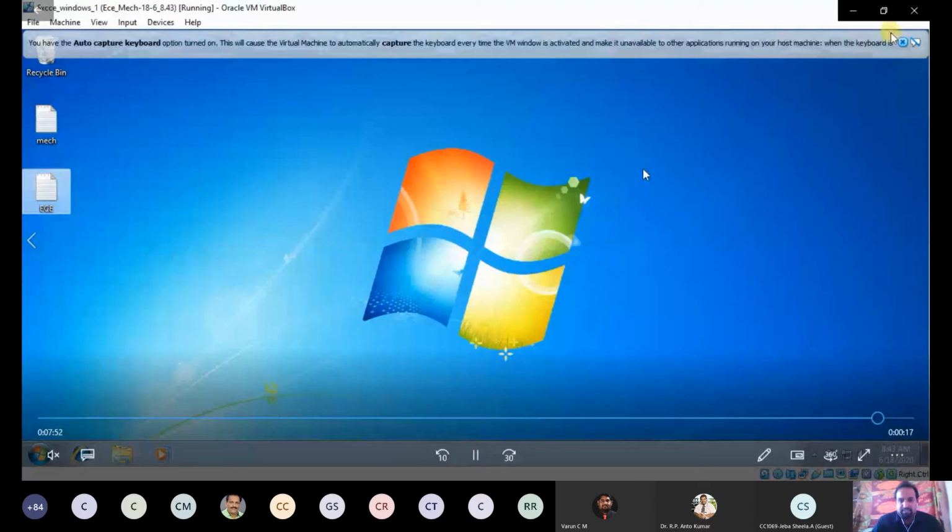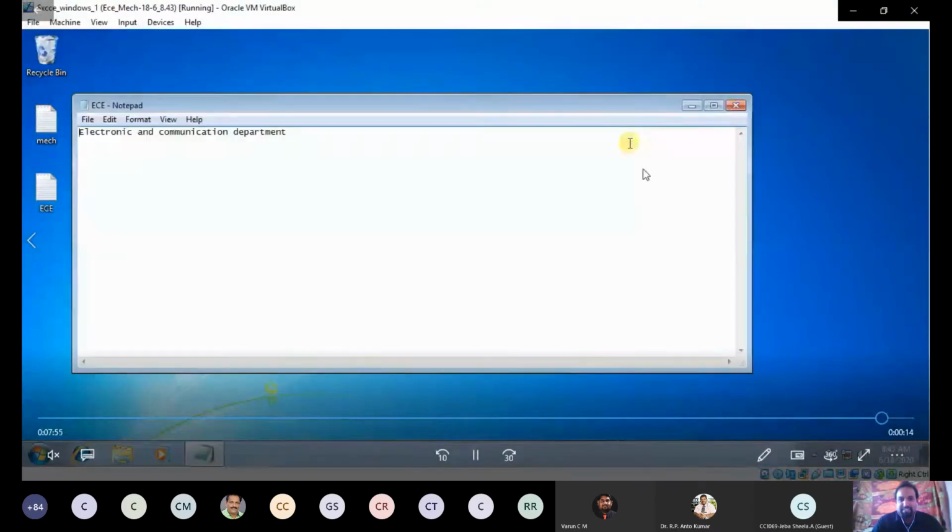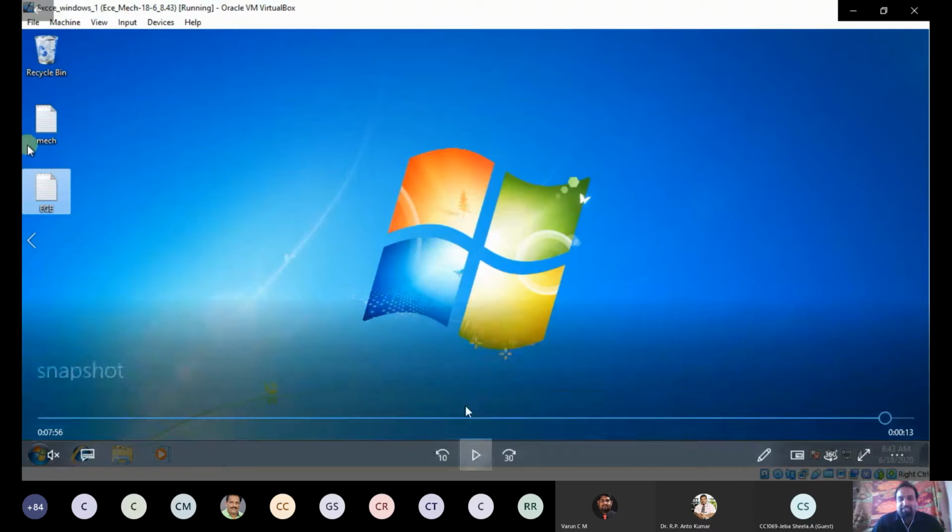So now see, both files will be there. Mechanical and EC files will be there. This is one of the advantages of using VirtualBox. We can take a snapshot at any time.